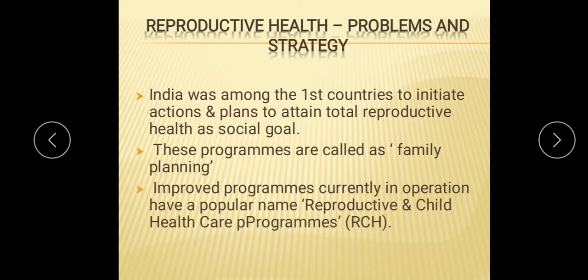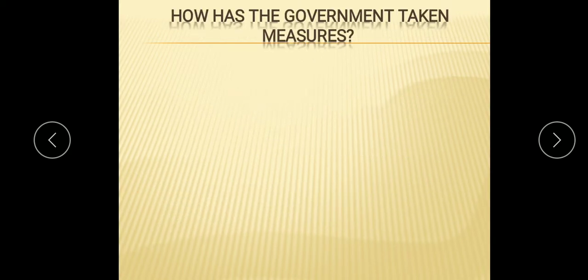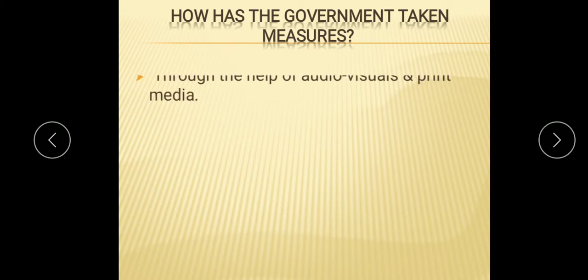The improved programs currently in operation have a popular name, that is Reproductive and Child Health care programs, in short known as RCH. There are various steps taken by the RCH to create awareness about a reproductively healthy society. Let me see how the government has taken these measures.